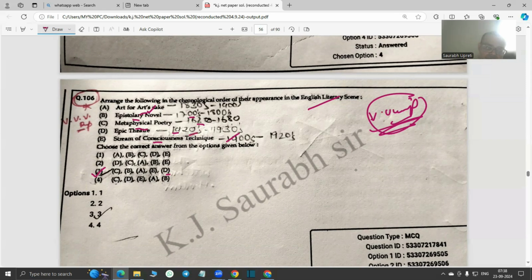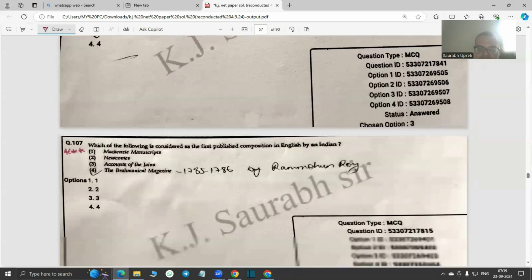So very important question. If you are aware of the movements of English literature, it's child's play for you. That's why I always believe that literary ages and literary movements go hand in hand, and you must be quite familiar with all of these things if you are to qualify any exam, let alone NET. Even if you have to qualify LT and lecturer level, you must be thorough with all these movements and their timelines.